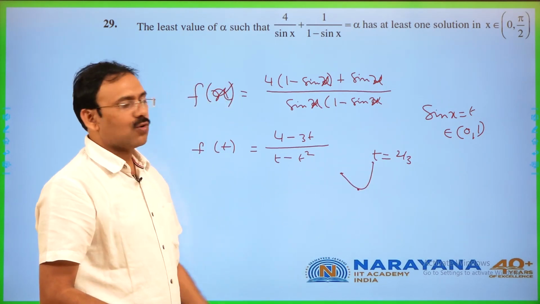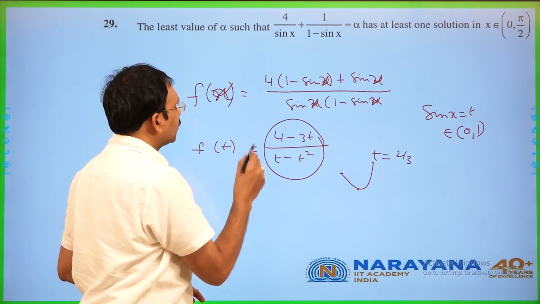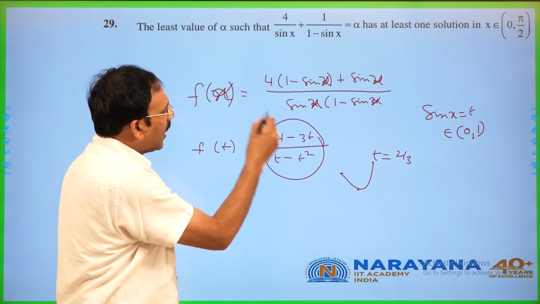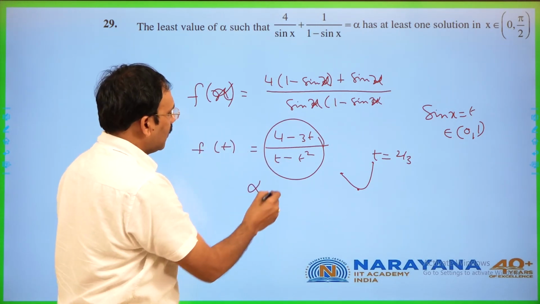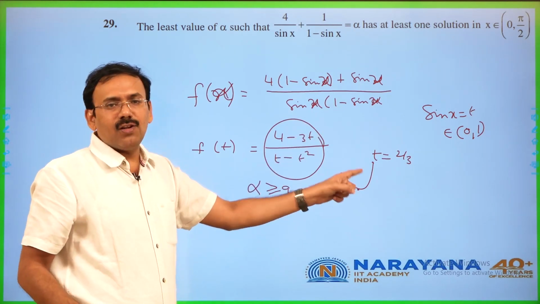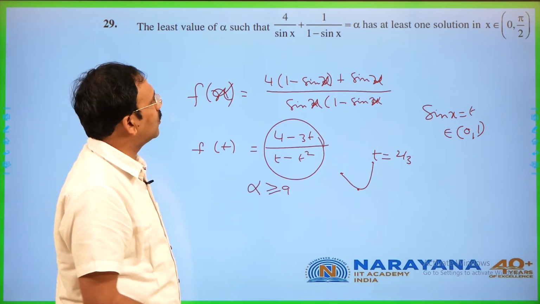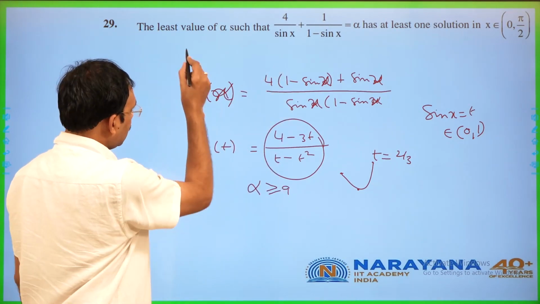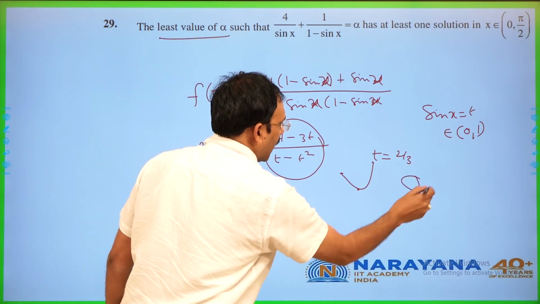So when t is equal to 2 by 3, its value is going to be 9. So we can say that to have at least one solution, this alpha must be greater than or equal to 9. So this expression's minimum value we can find, which is 9. So alpha must be greater than or equal to 9. He said the least value of alpha, so that value is going to be 9.